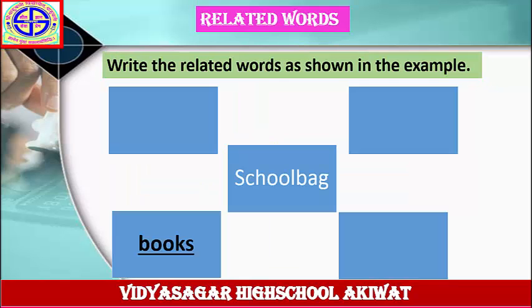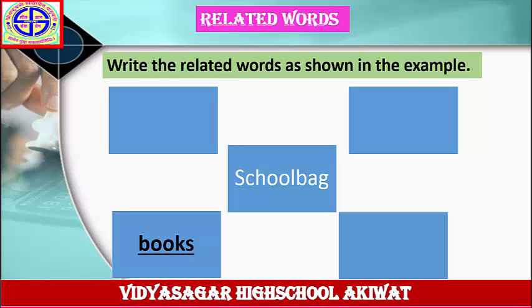Next example. Write the related words as shown in the example. School bag. The answer is given here, books. The material which is in the school bag. Write the related words to the word school bag. Books. Answer, notebooks.